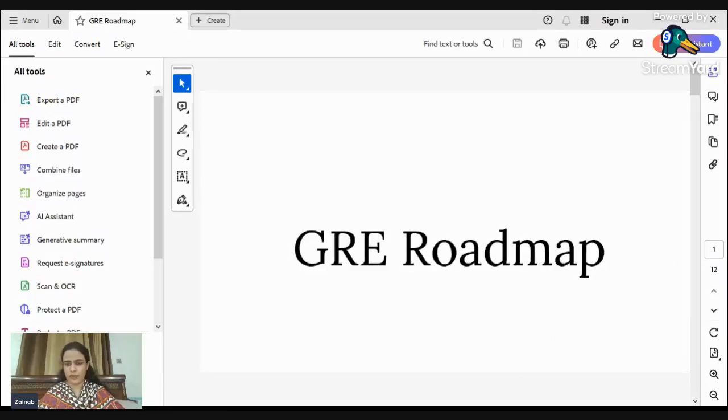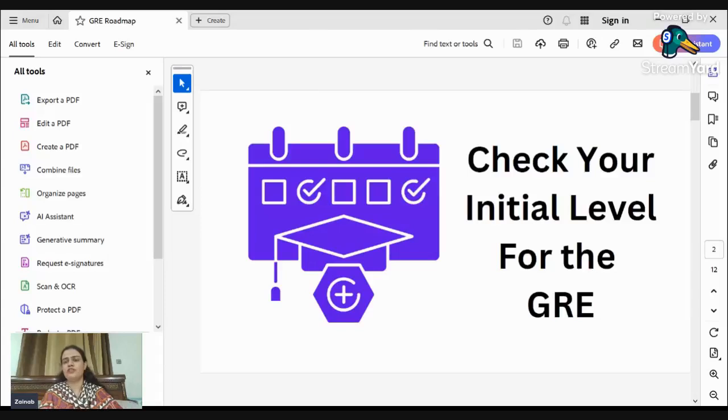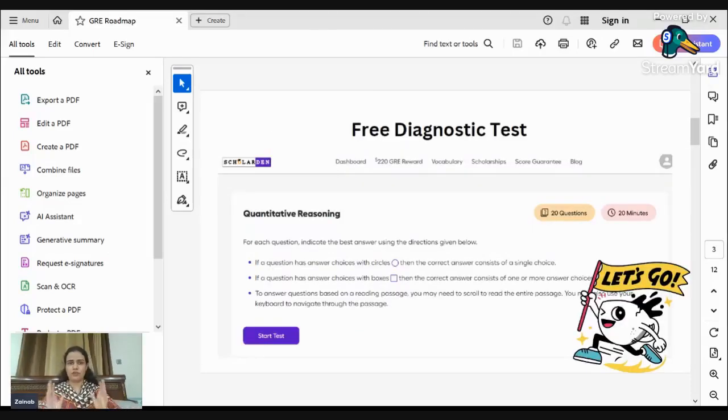So, GRE roadmap. First of all, you need to check your initial level for GRE. What do I mean by checking the initial level? If you want to crack the GRE, you have to give a first diagnostic test, a free trial mock test that is available on Scholardon. If we go to Scholardon, we will find a free diagnostic test for GRE, and it will test your quantitative reasoning.